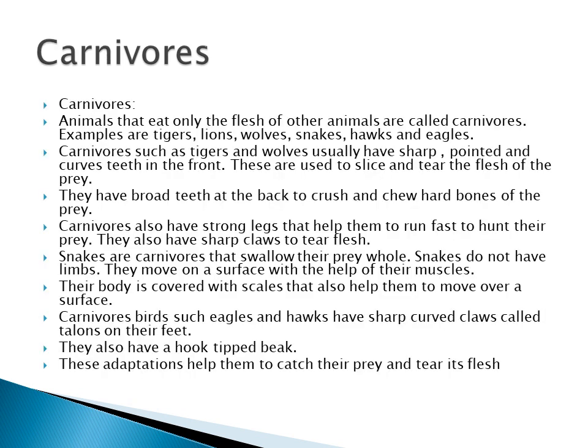And then carnivores: animals that eat only the flesh of other animals are called carnivores. Examples are tiger, lion, wolves, snakes, hawks and eagles. These animals have sharp pointed teeth, which they use to slice and tear the flesh.